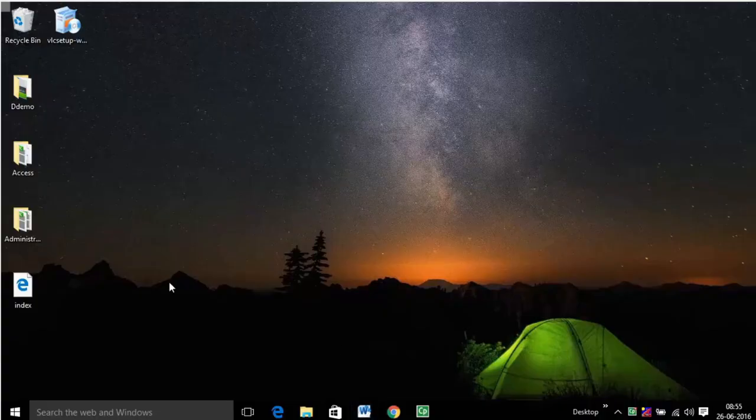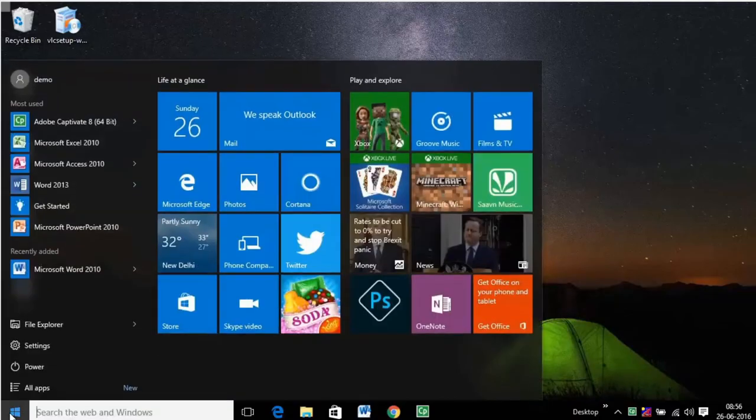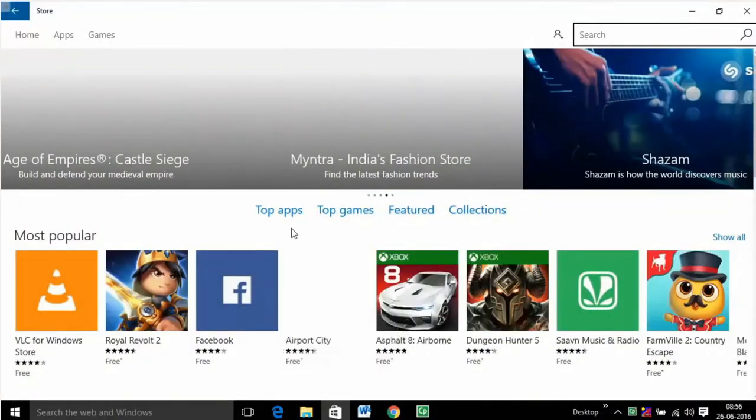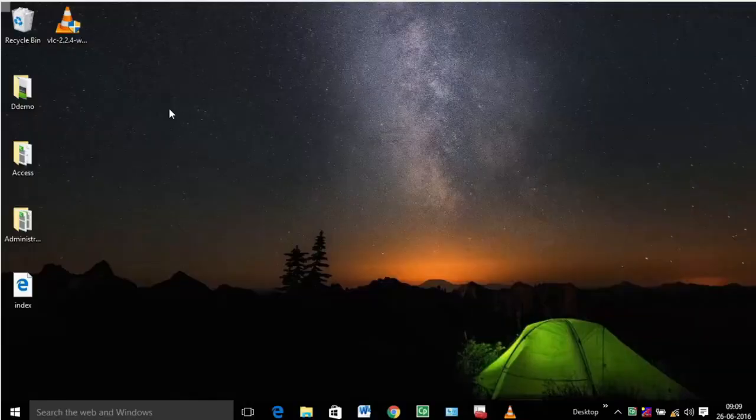To install from Windows Store. To install a program or application through Windows Store, go to Store using Store tile, which looks like a shopping bag, on taskbar or Start menu. Search for required program and install.